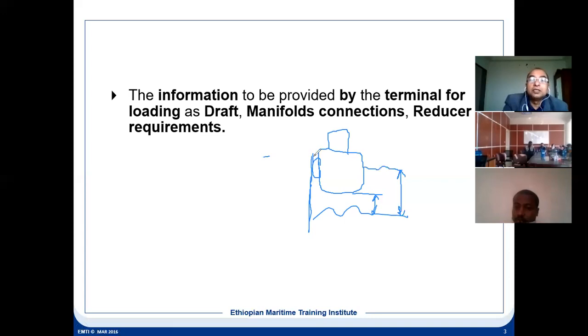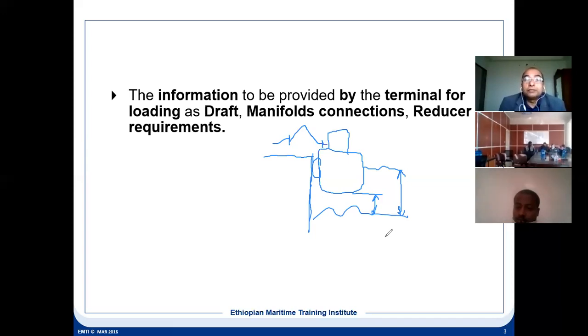This is the terminal flange, this is the loading arm, and this is the ship's manifold. So this might get damaged, and once it is damaged, there will be a pollution hazard as well as a fire hazard. So every terminal gives certain information before the ship enters the terminal, so that the ship can prepare accordingly.